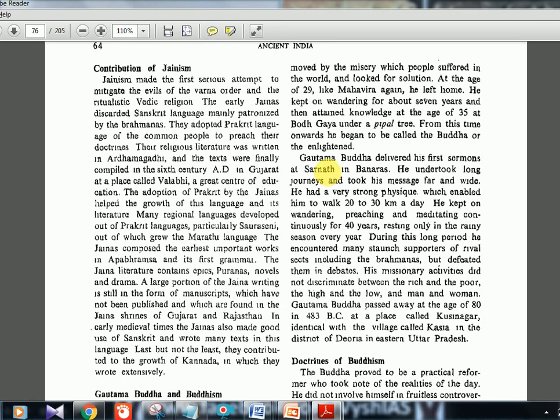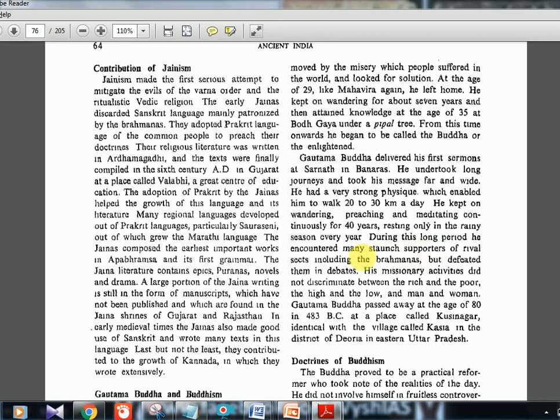Okay, the birth, the sermon, or the enlightenment and all. Then it's telling that he had a strong physique, and he could walk 20 to 30 kilometers a day. So he traveled across the places there. Around 40 years he traveled, and he spread all his teachings.